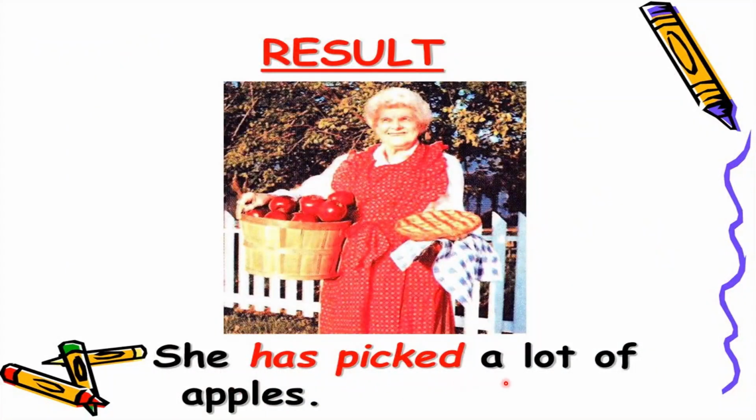She has picked a lot of apples. Look at this woman, the old one. She is not picking apples anymore. The action of picking is already done. It has been completed. But look at the result now. This bucket is full of apples.